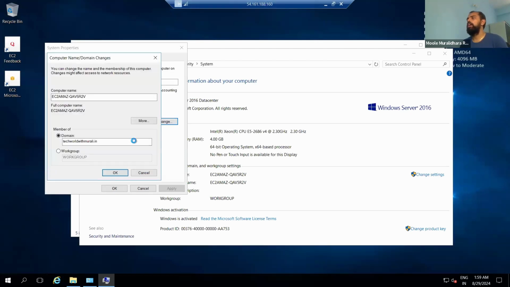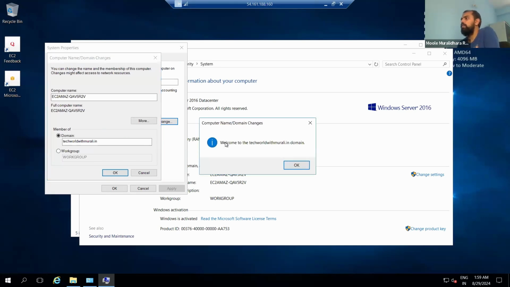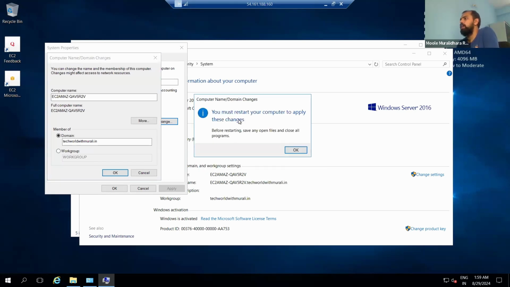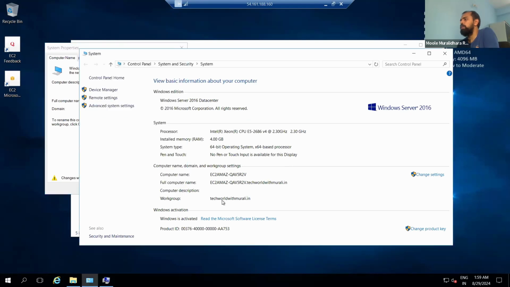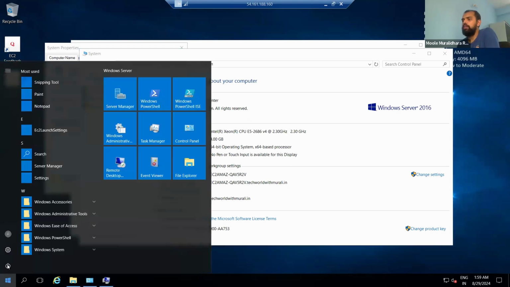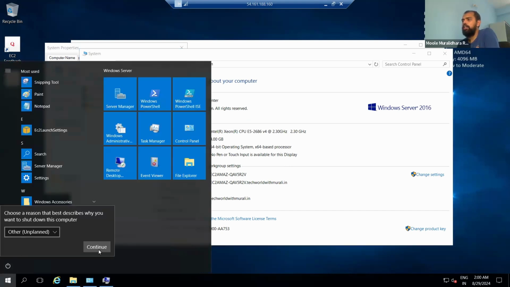Now, if you see here, it is trying to add the particular server to the domain. Welcome to techolwithmurli.in. You can click this one. It requires a restart. If you observe here, you must restart your computer to apply these changes. Earlier, it was in a specific workgroup, the AWS one. Now it is techolwithmurli.in. It means it has joined the domain. Now what you have to do is restart this one. We require a restart when adding this. Be careful. Restart. Click continue.